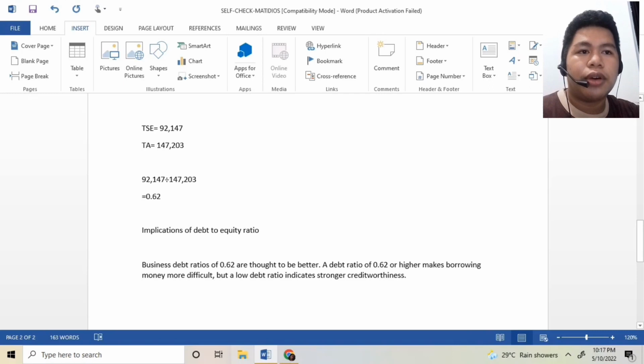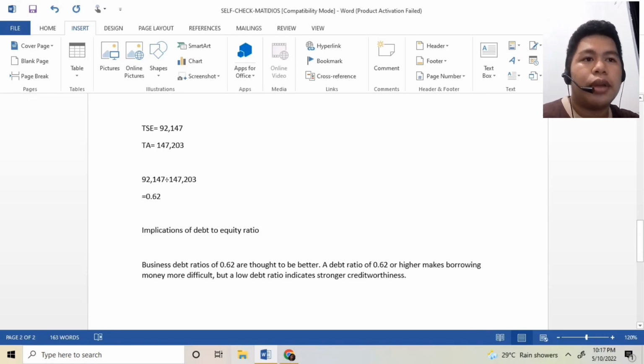A debt ratio of 0.62 is thought to be better. A debt ratio of 0.62 or higher makes borrowing money more difficult, but a low debt ratio indicates strong creditworthiness.